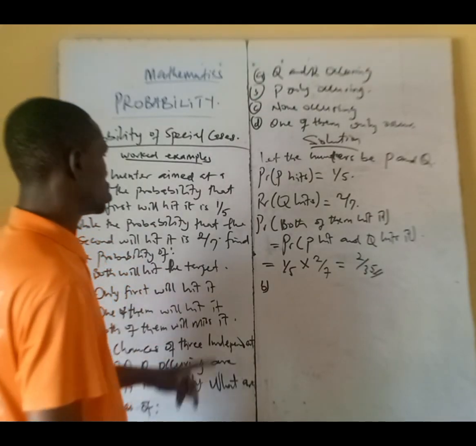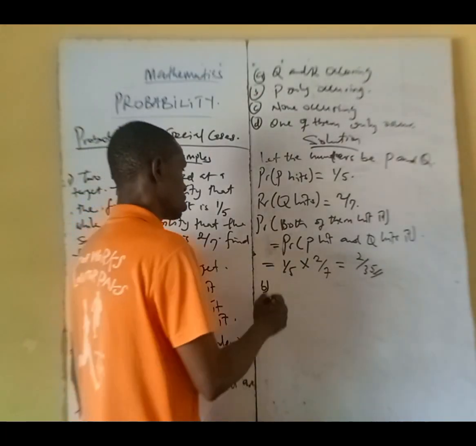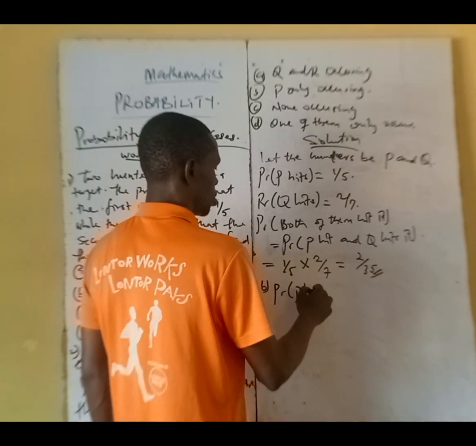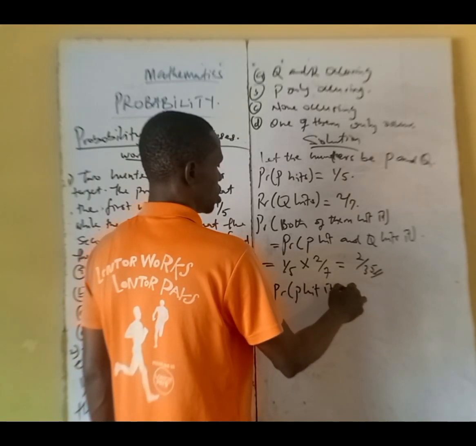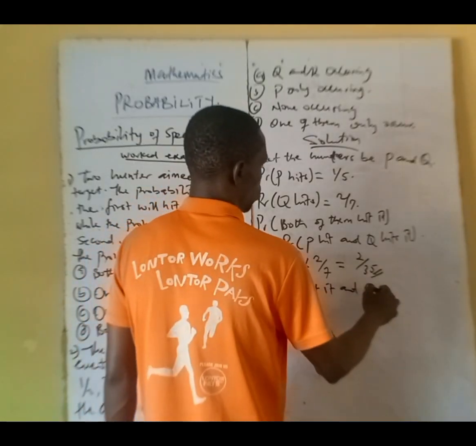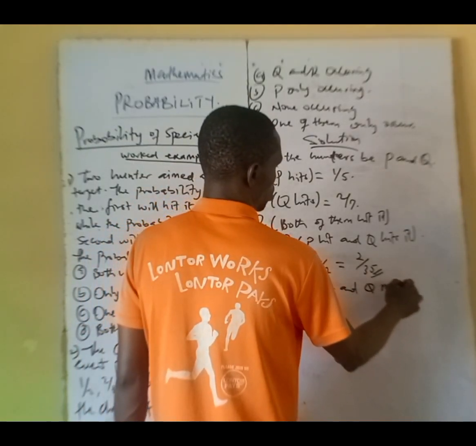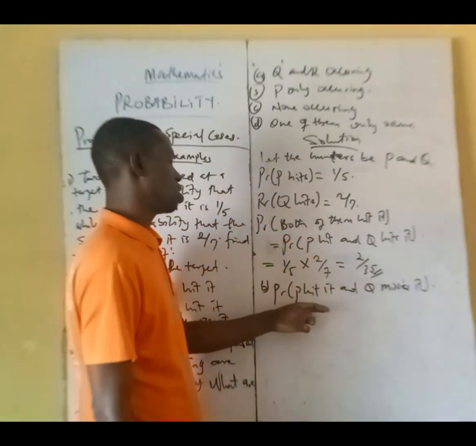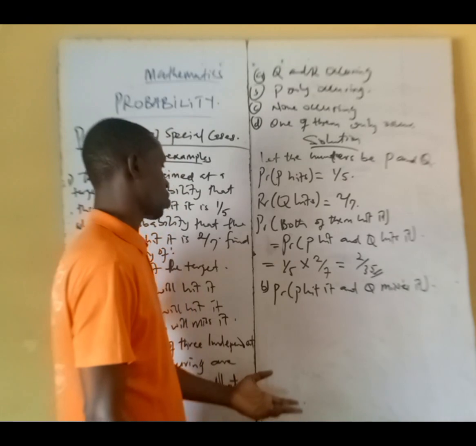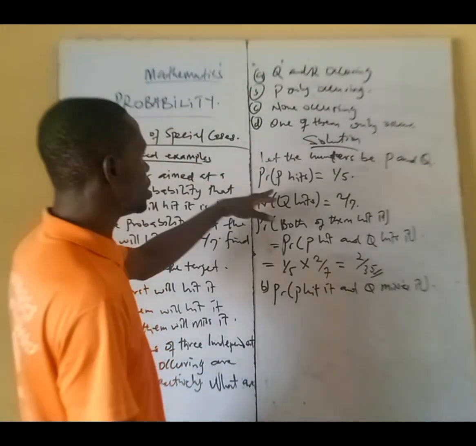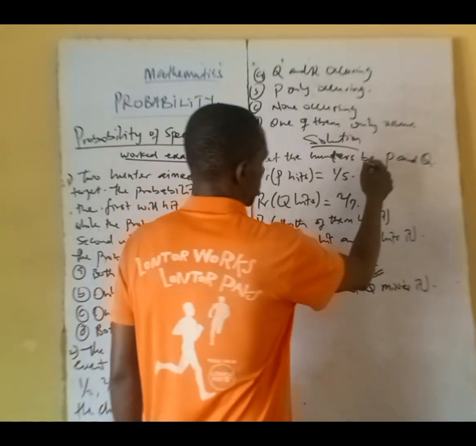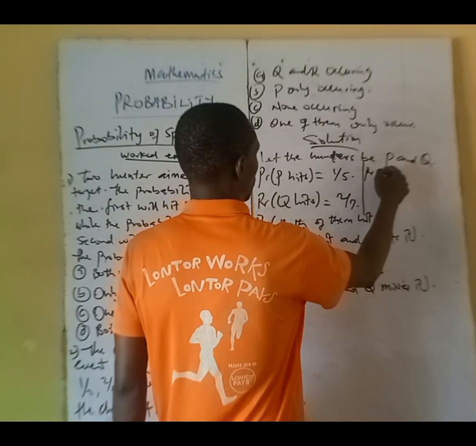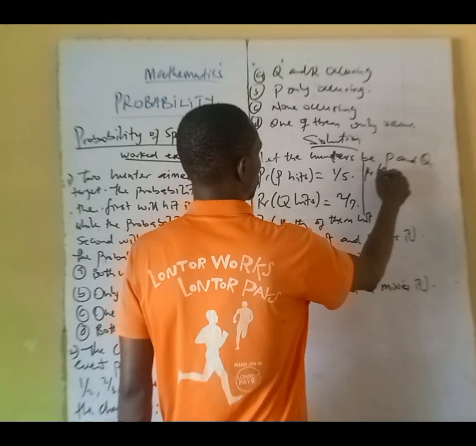Only the first one hits it. So that is P will hit it. P hits it and Q misses it. That's what we should do. P hits it, Q misses it. So now the probability that P hits it, let's have another line here. Probability that P misses it, let's do it here.